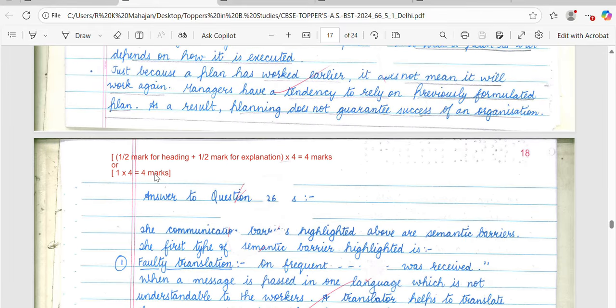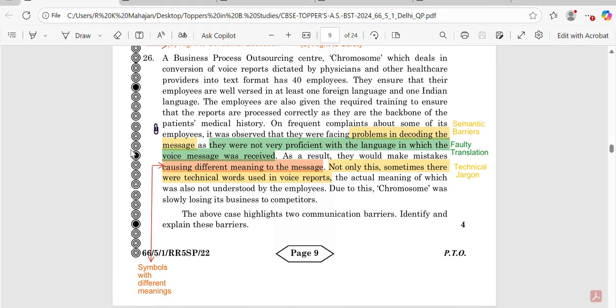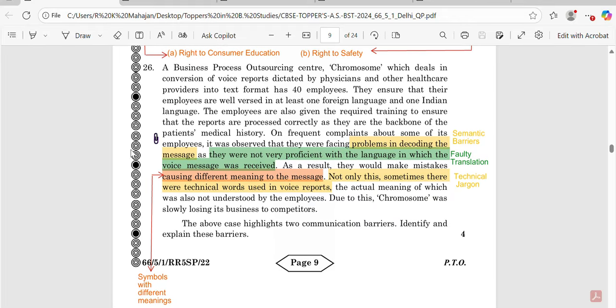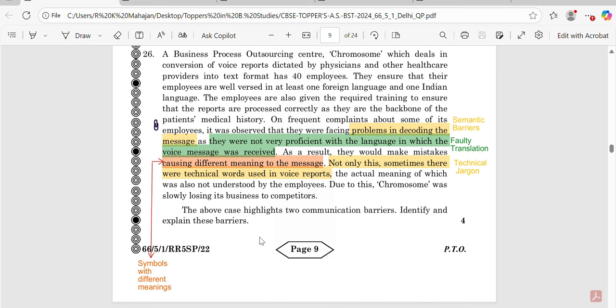And now coming to the next question, question 26. Question number 26 is again based on a case study. You can see how I have highlighted the key points so that you can see how the answer has been written. First of all, you need to go through the question. The question is: the above case highlights 2 communication barriers. Identify and explain these barriers. So you have to highlight 2 communication barriers. You do not have to identify the types of communication barriers.